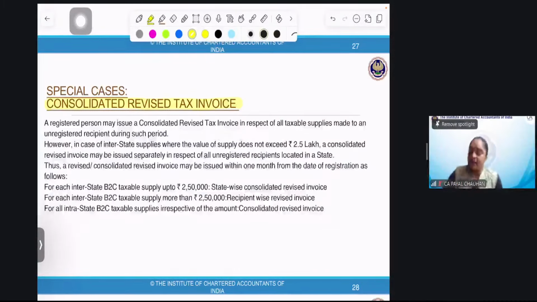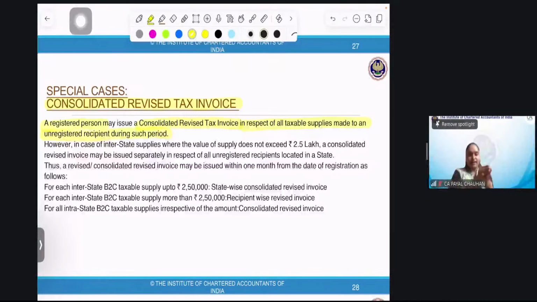A registered person may issue a consolidated revised tax invoice in respect of all taxable supply made to an unregistered recipient during such period. Just think about what was the main motive to issue a revised tax invoice: to give a credit. Now my recipient is unregistered, so he need not have a credit. In that case, I need not issue a separate revised tax invoice.